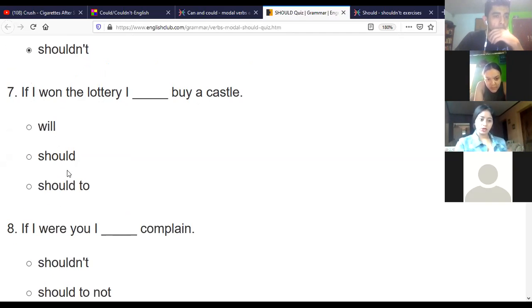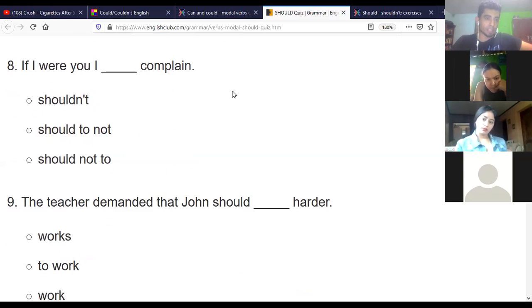Will, should not. Should. Wait a minute. In this case, it's about the, will? No, it's going to be should, because it here is in the past. If it here is in present, yeah, it will be will, because that's the first conditional. But no, we're not getting deeper on this topic.